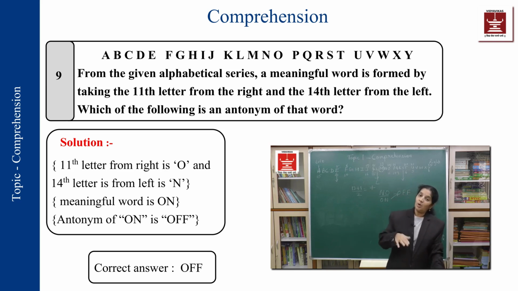Somebody would start with "on" and they would be searching for "off." Maybe in the options there was no "off," there was "yes" in the option. So you need to have vocabulary, a good amount of vocabulary,